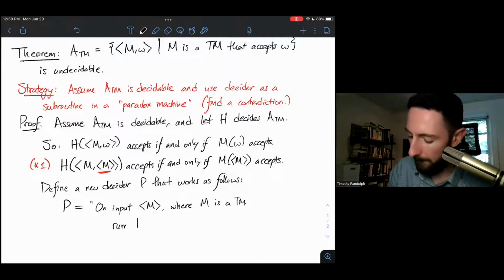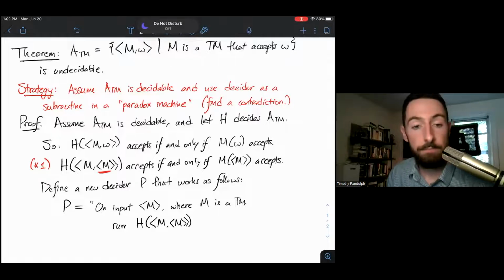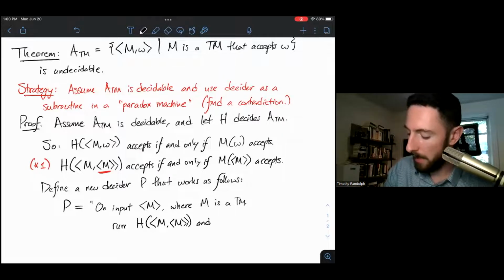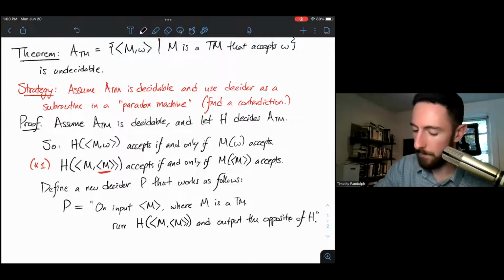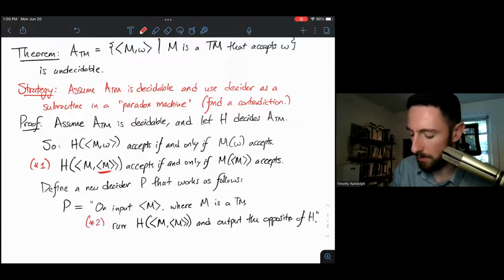We'll run H on M of M. H is a decider. So this process will always stop. It'll either accept or reject, and P will output the opposite of H. So I'll call this particular behavior *2.